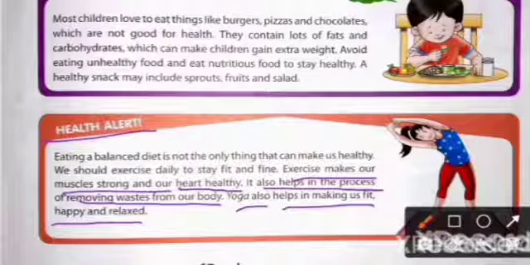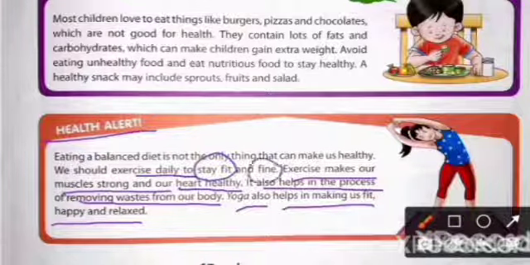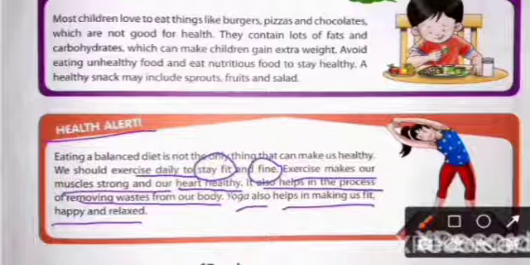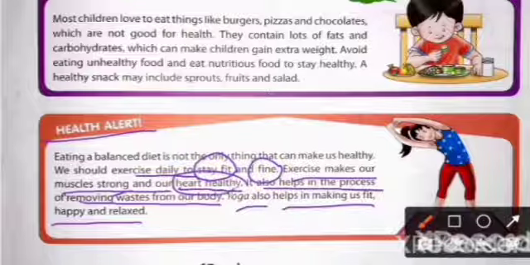So eating a balanced diet is not the only thing that can make us healthy. We also should do exercise daily to stay fit and fine. This exercise makes our muscles strong and our heart becomes healthy.